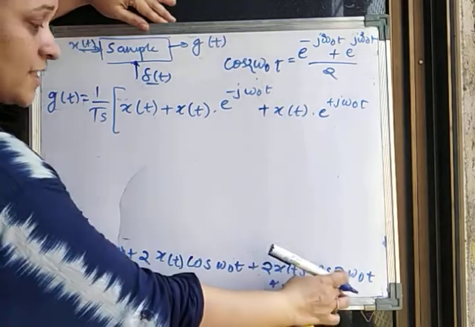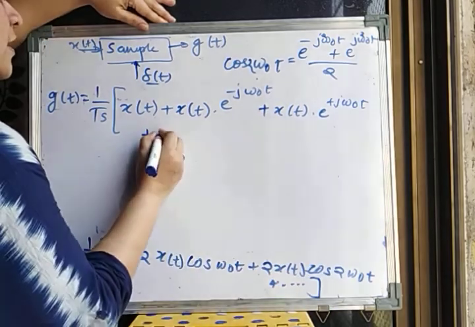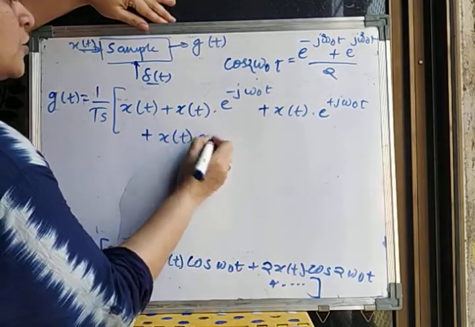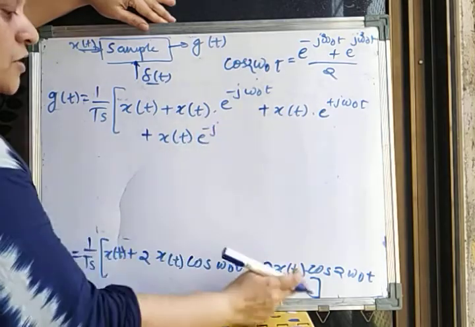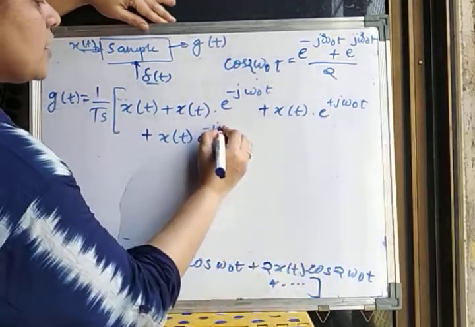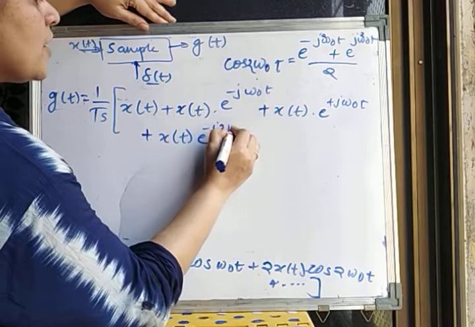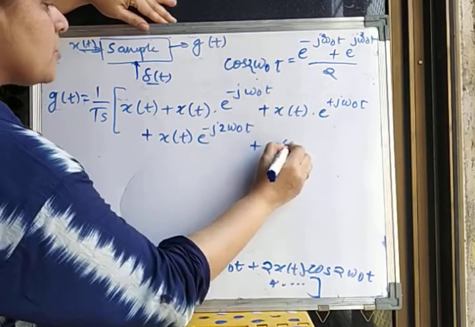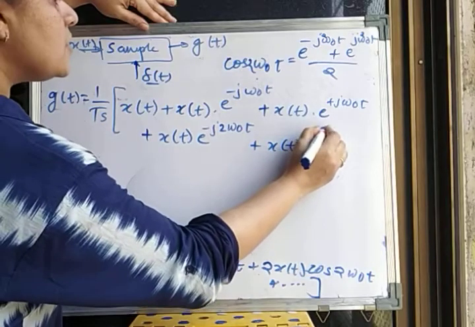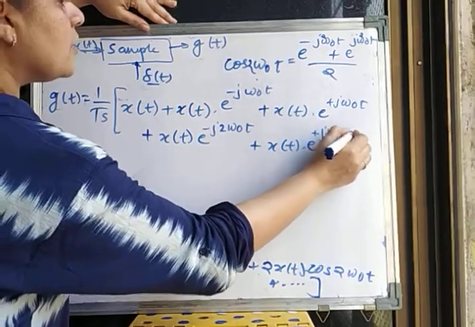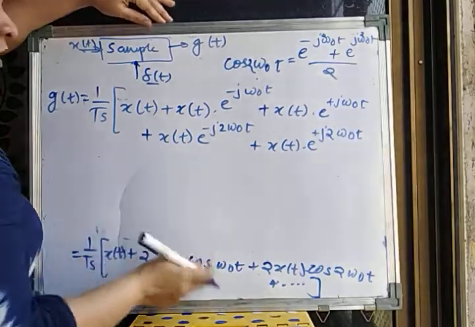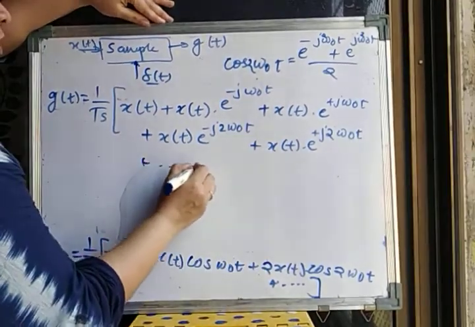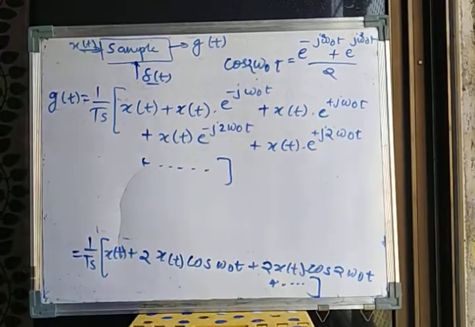Similarly, for the next cos term, I will get x of t e raised to minus j. Now this is for n is equal to 2, so this will be e raised to minus j 2 omega 0 t. And similarly I get one more term, x of t e raised to plus j 2 omega 0 t. And similarly for each cos term I am going to get 2 terms, so this will go up to infinity.